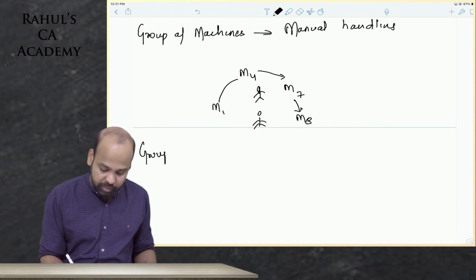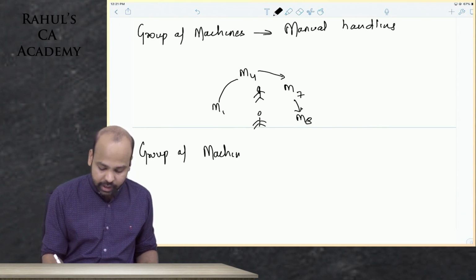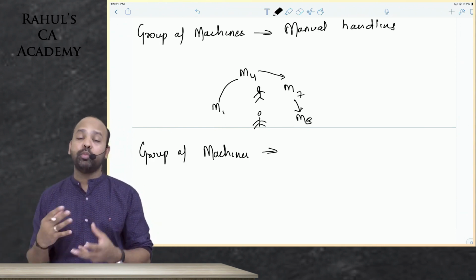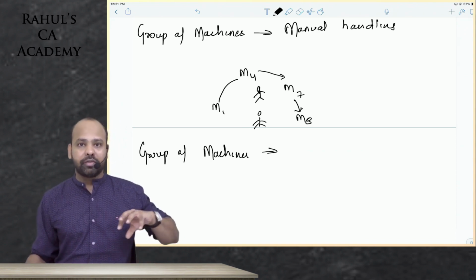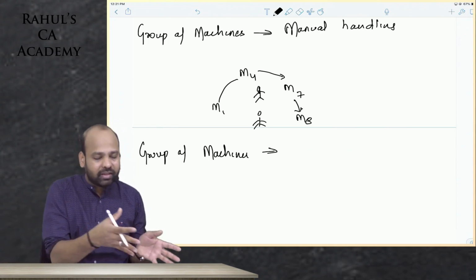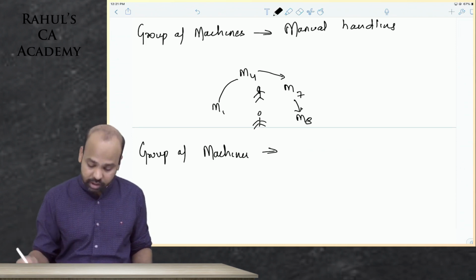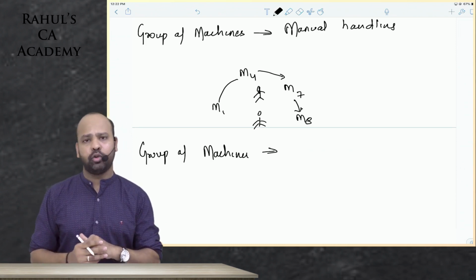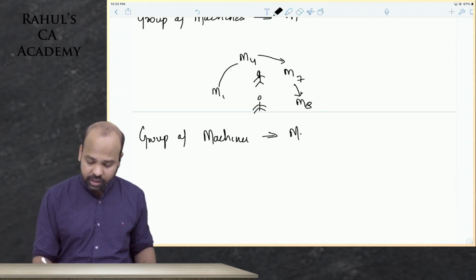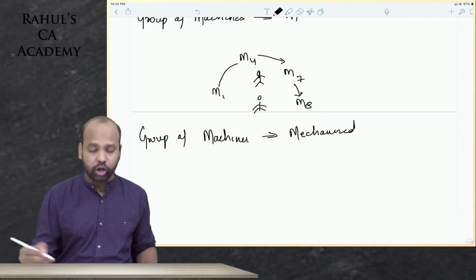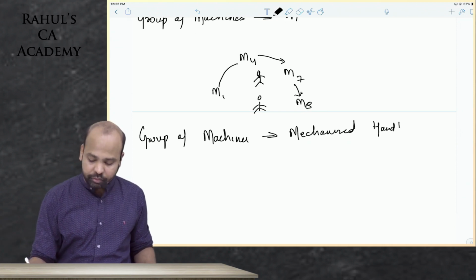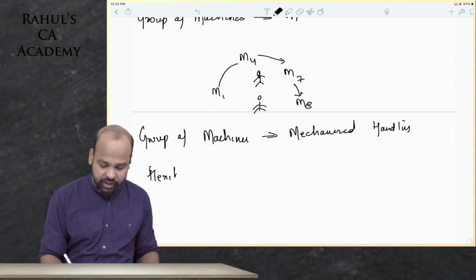I can have a group of machines with mechanized handling. Mechanized handling is better: automatic transfer using conveyor belts from one machine to the other machine. Here human involvement will reduce further. So if I needed 2 or 3 employees earlier, I might need only one employee who can handle all the 4 machines, because there is automatic movement of inventory from one machine to the other. Even this will most likely be U-shaped only. This will not be arranged in some other way. So this is where there is mechanized handling, using equipment for automatic transport of materials from one machine to the other. And then there are fully automated systems, which we call flexible manufacturing systems.